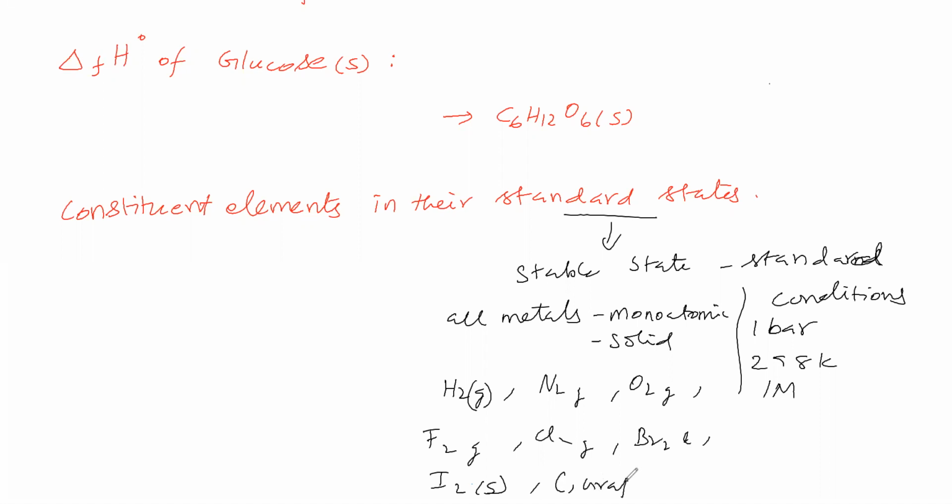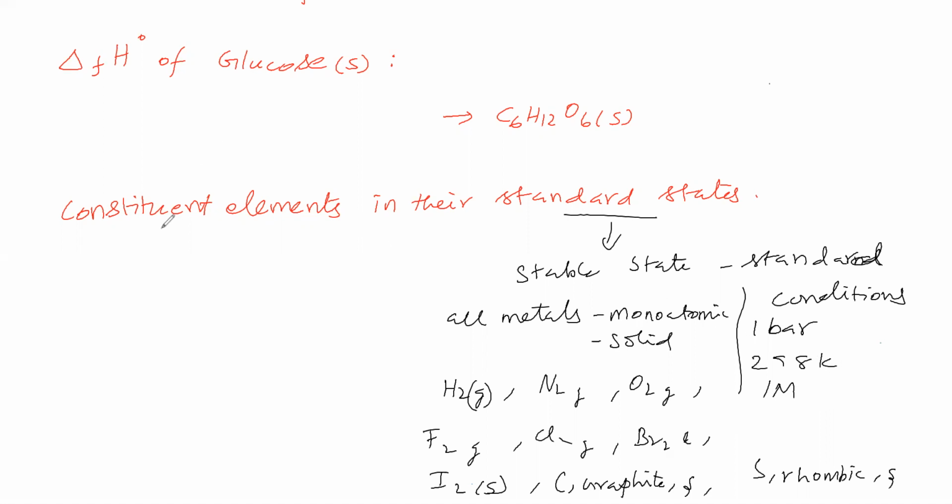carbon graphite solid, sulfur rhombic solid, like this. Okay. So standard state of carbon means graphite in solid state. Standard state of bromine means Br2 in liquid state. Standard state of sulfur means rhombic in solid state. Standard state of sodium in the sense sodium solid. Like this we have to take. So standard state means what? Stable state under standard conditions. Standard conditions means 1 bar, 298 Kelvin, 1 molar.